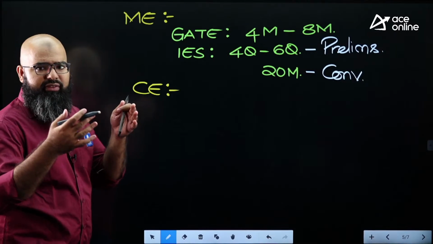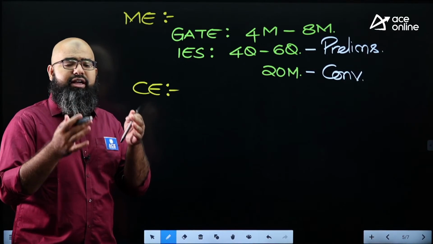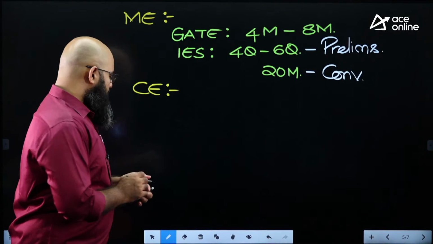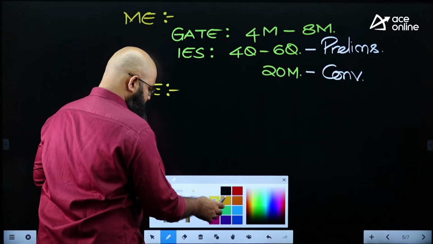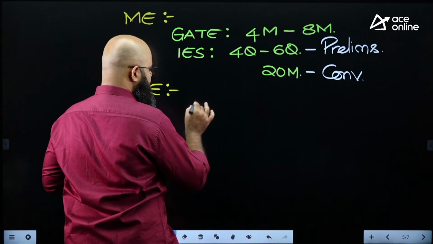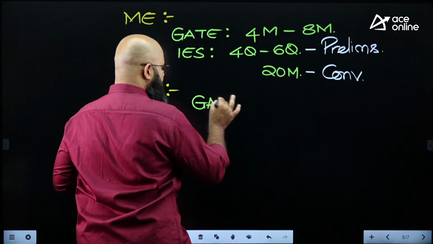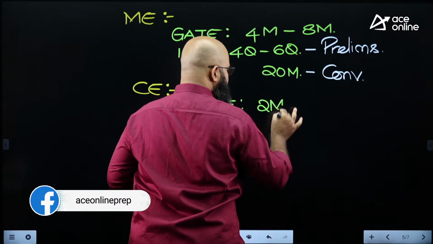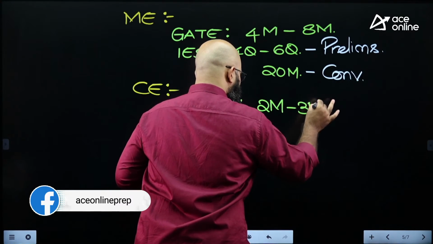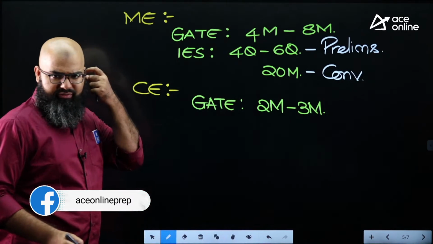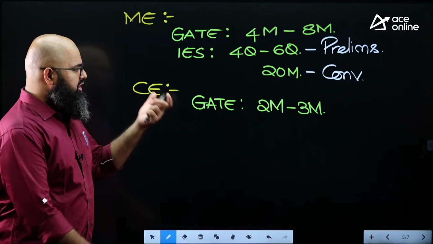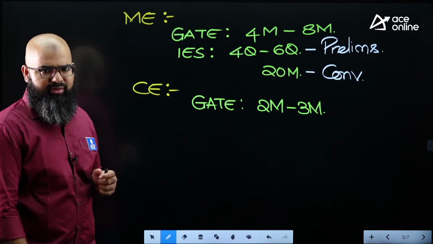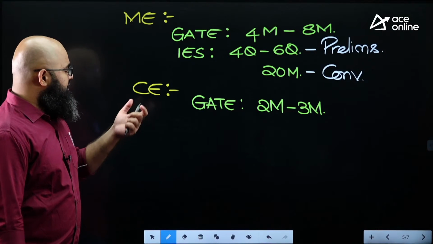Since your syllabus is very, very less and relatively the weightage also is relatively less, over here you are having this subject only for GATE syllabus. You can expect anywhere around 2 marks to 3 marks. More than 3 marks is extremely rare, very, very rare. Generally you get 2 marks to 3 marks over here. Fine, this is the weightage we are having.